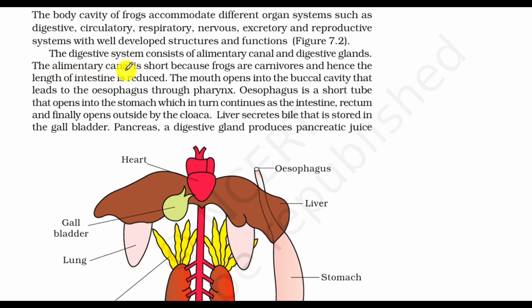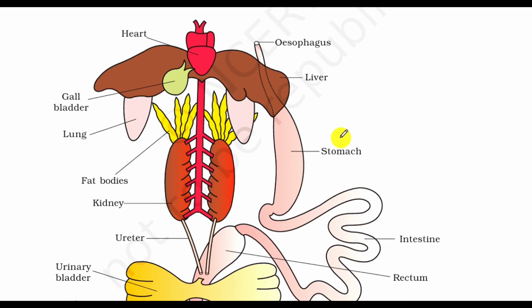The alimentary canal is short because frogs are carnivorous and hence the length of intestine is reduced. The mouth opens into the buccal cavity that leads to the esophagus through pharynx. Esophagus is a short tube that opens into the stomach, which in turn continues into the intestine, rectum, and finally opens outside by the cloaca. Liver secretes bile that is stored in the gallbladder. Pancreas, a digestive gland, produces pancreatic juice. This is the anatomy of frog.